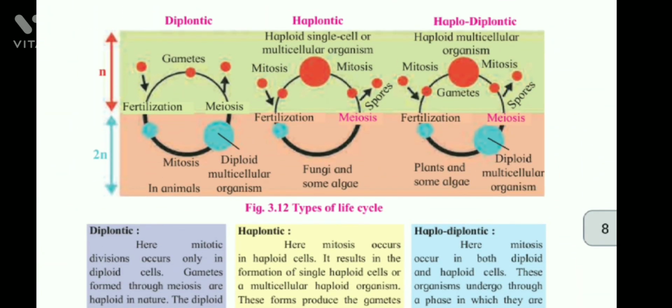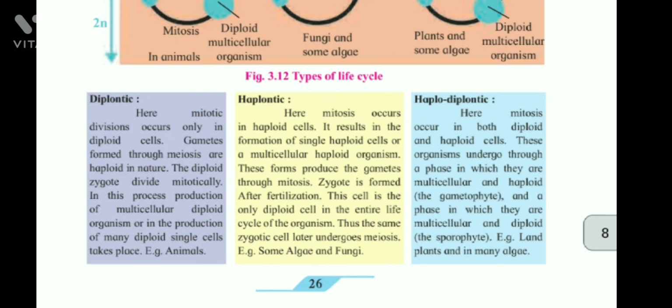Types of life cycle, it's given, you can read. So we will read this. Diplontic. Here mitotic division occurs only in diploid cells. Gametes formed through meiosis are haploid in nature. Diploid zygote divides mitotically. In this process, production of multicellular diploid organism or production of many diploid single cells takes place. Example: animals.